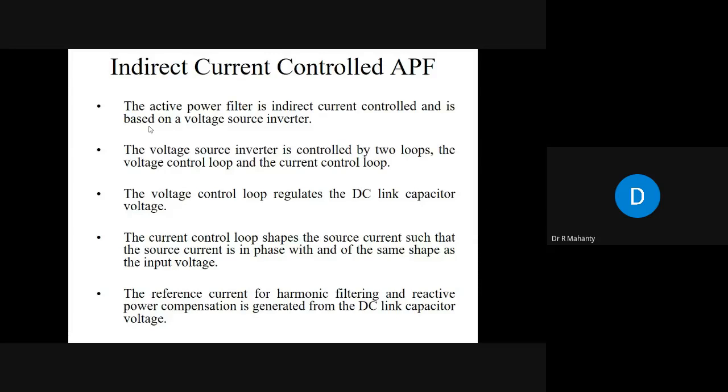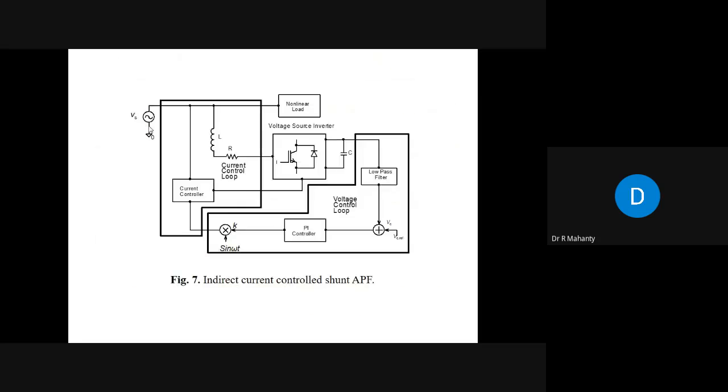In the indirect current control active power filter, the filter is based on a voltage source converter. The voltage source inverter is controlled by two loops, the voltage control loop and the current control loop. The voltage control loop regulates the DC link capacitor voltage. The current control loop shapes the source current such that it is in phase with, and of the same shape as, the input voltage. The reference current for harmonic filtering and reactive power compensation is generated from the DC link capacitor voltage. Now this diagram will explain this.